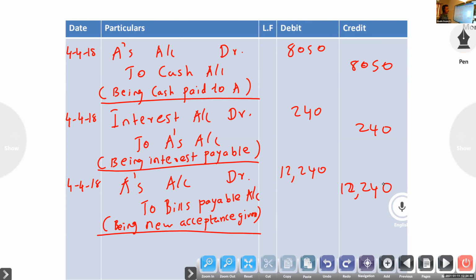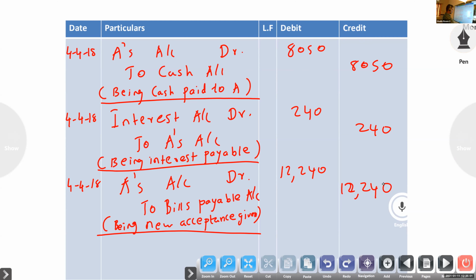Okay, B's account means the bill is dishonored. Yes, sir, the new bill only is dishonored. So here what is the entry in the books of drawer? Bill dishonored, no noting charge. So the entry will be bills payable account debtor to A's account.